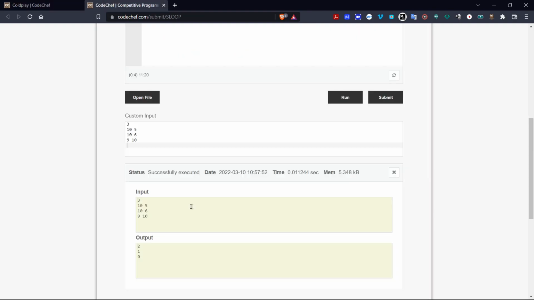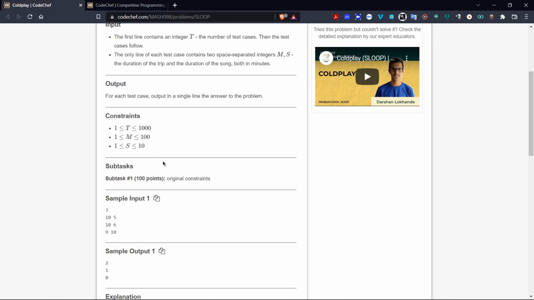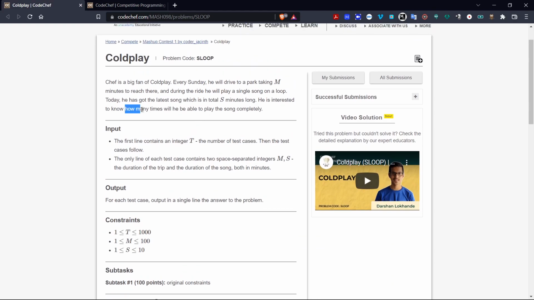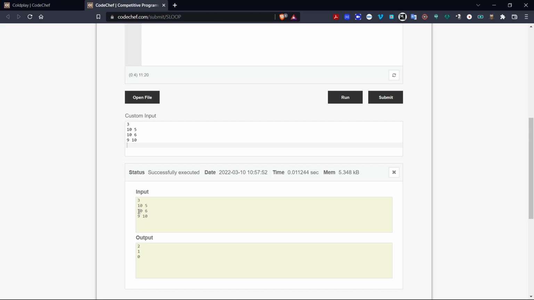Now, many may have the question that 10 divided by 6 is not equal to 1. But let's get back to the question. Here it is written that how many times he will play the song completely. Since completely is written, we have to find the number of times 6 divides 10. So 6 times 1 is 6, which means 4 minutes will be left. In that 4 minutes, the song, whose duration is 6 minutes, will not be completed. So the output comes out to be 1. Similarly, in the case 9 and 10, the 10-minute song will not be finished in 9 minutes, so the output will be 0.